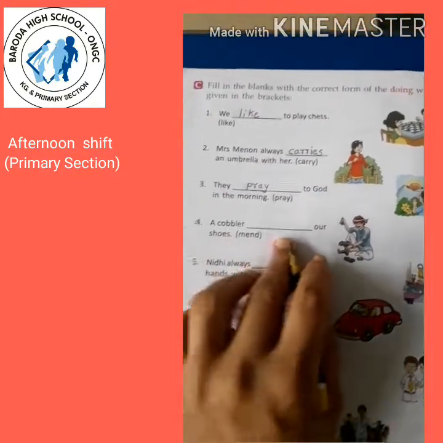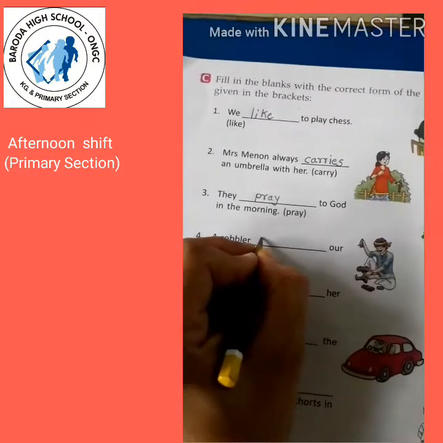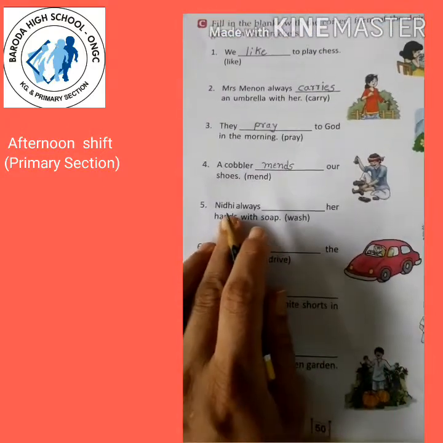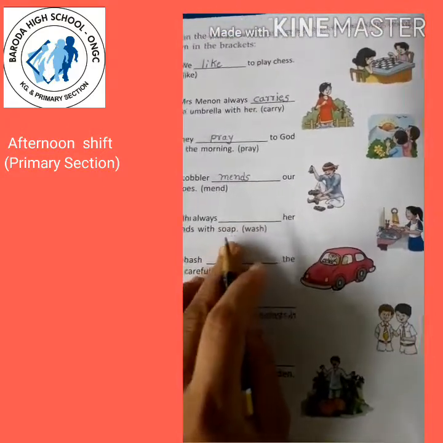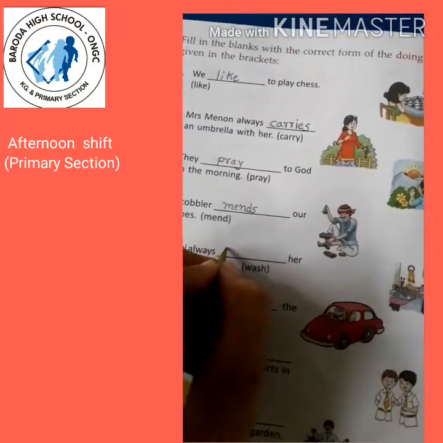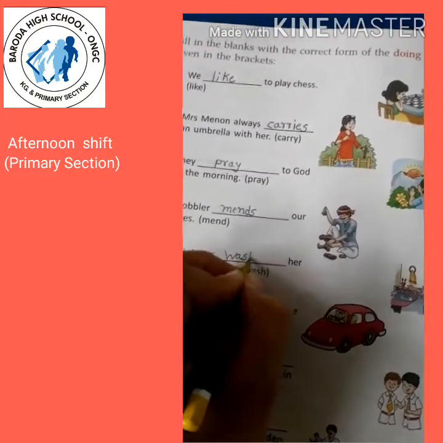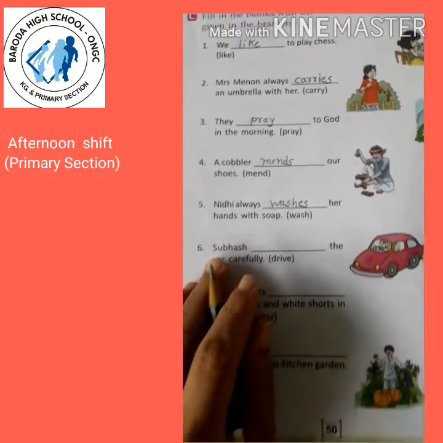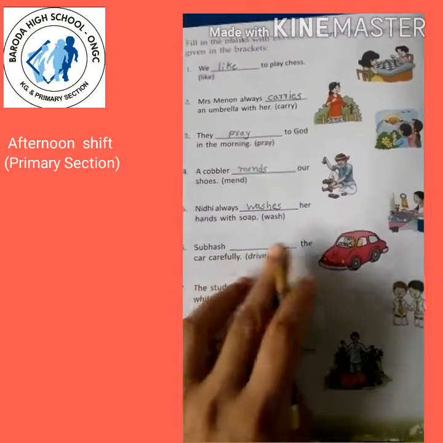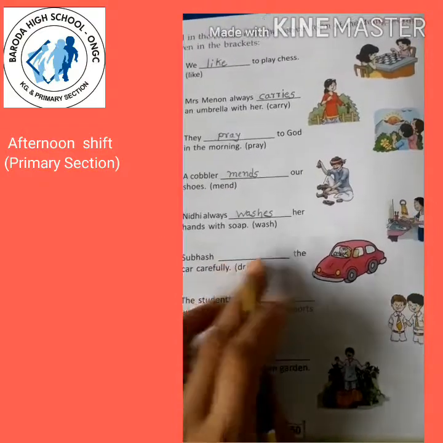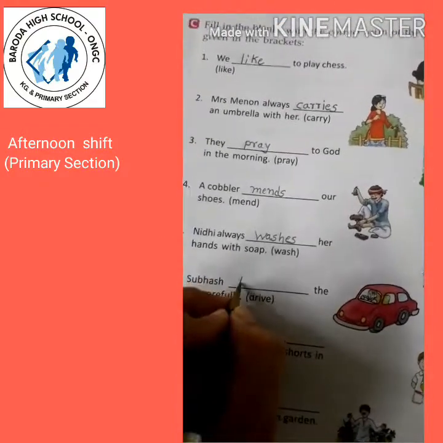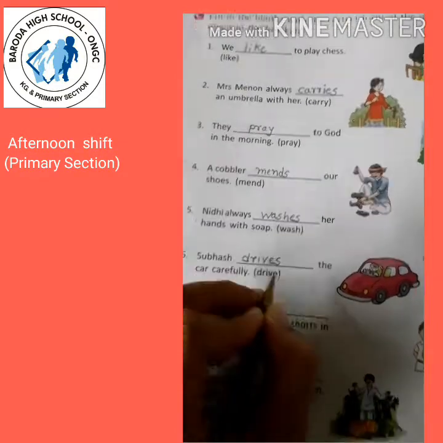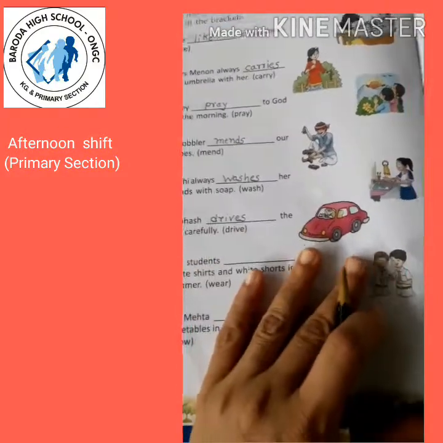A cobbler blank our shoes. Cobbler, one person. So cobbler mends our shoes. Nidhi always blank her hands with soap. Nidhi wash, so washes, because sh is given. So when any verb form ends with sh, we add es. Sixth, Subhash blank the car carefully. Subhash, one person, drive, so drives. Right? When any one name is given, we have to add s or es. Here e is already given, so we will add only s.